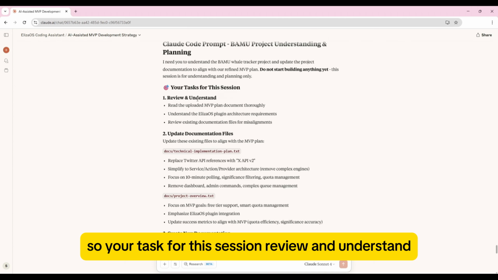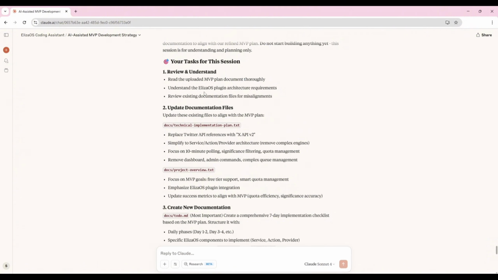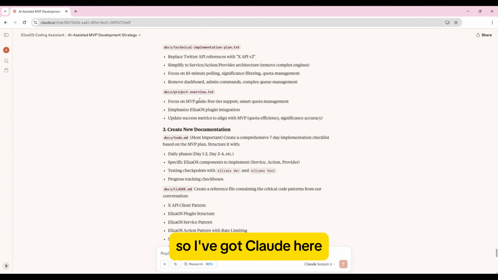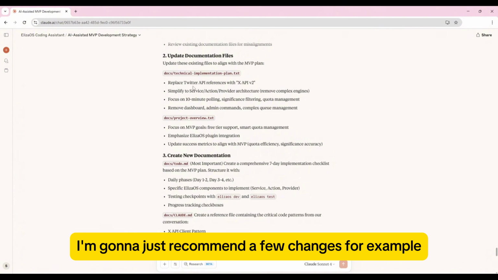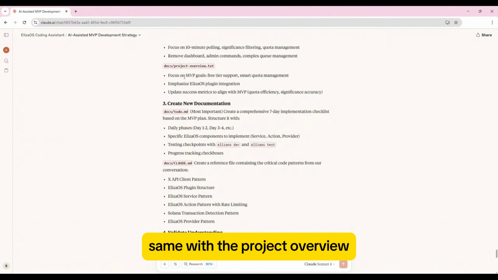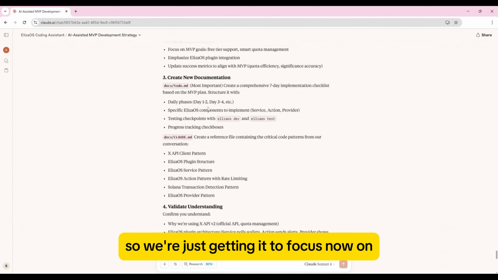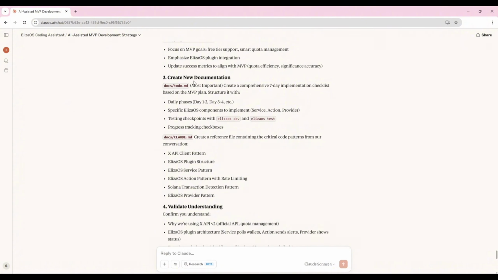So your task for this session: review and understand, read the uploaded MVP plan. So I'll specify that that's the document we're in currently. Understand the plugin architecture requirements, update the documentation file. So I've got Claude here to review what Claude Code initially did and just recommend a few changes. For example, replace Twitter API references with X API v2. Same with the project overview, focus on MVP goals. So we're just getting it to focus now on the MVP rather than the entire project.